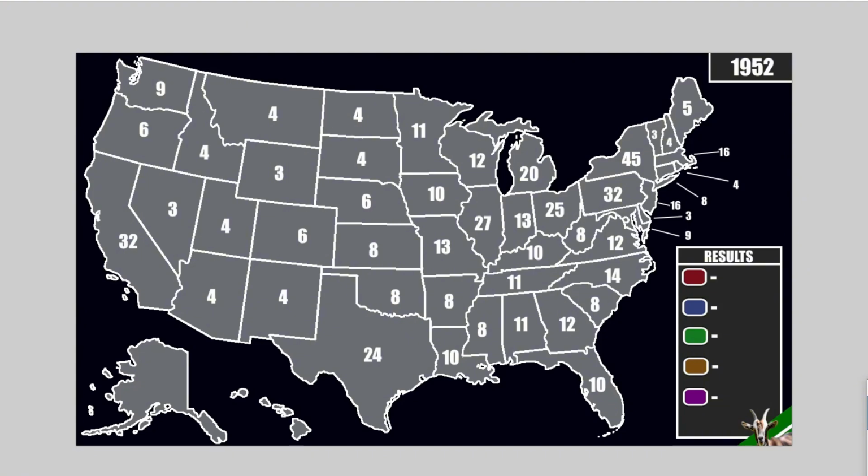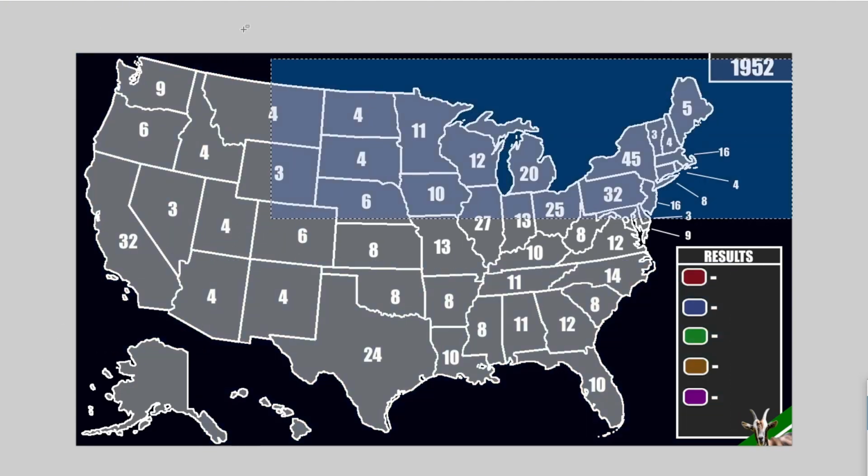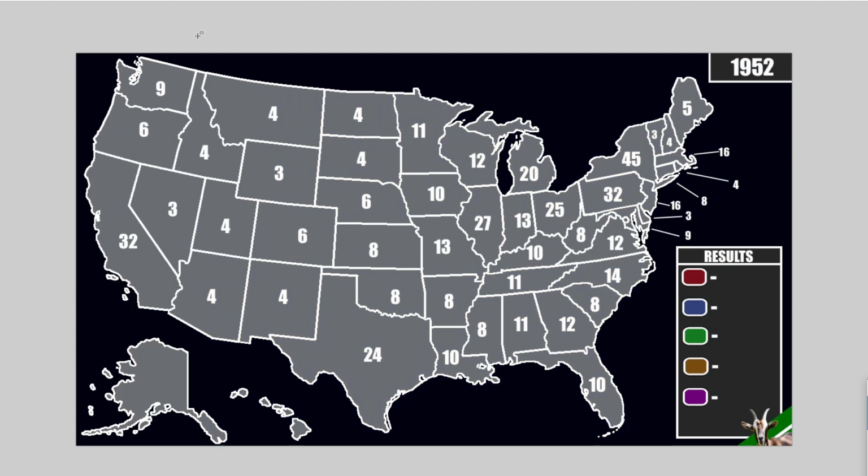So if you're new to this, I'm trying out a new thing right now, and that is first going over safe states, then likely states, and then getting a little more detailed with the closer states. And that's how we do it. Before, we used to go region by region until we were all done. But we're trying this out again for the second video in a row, so we will see how it goes. But let's start off with safe states.